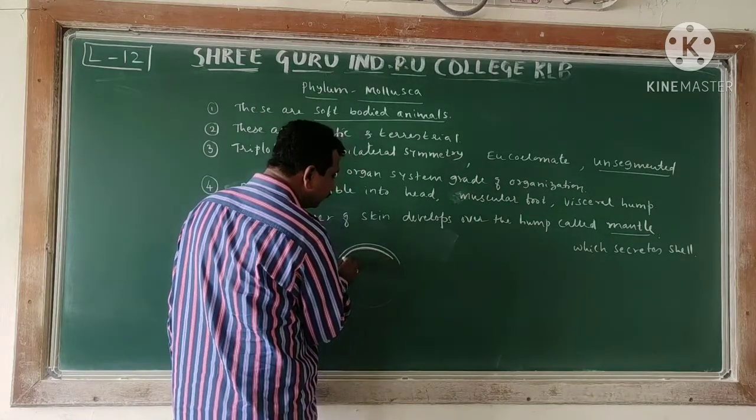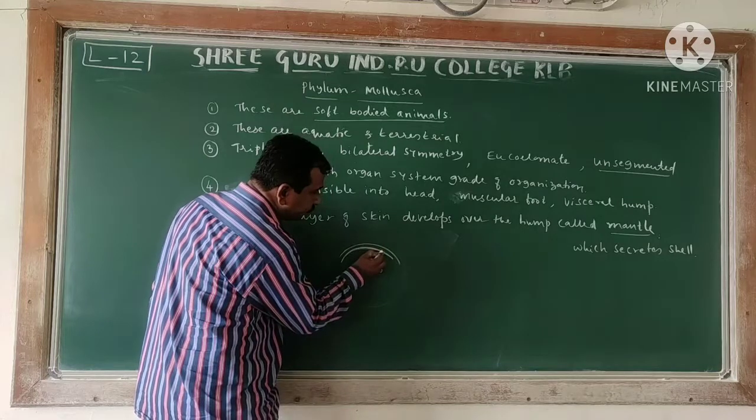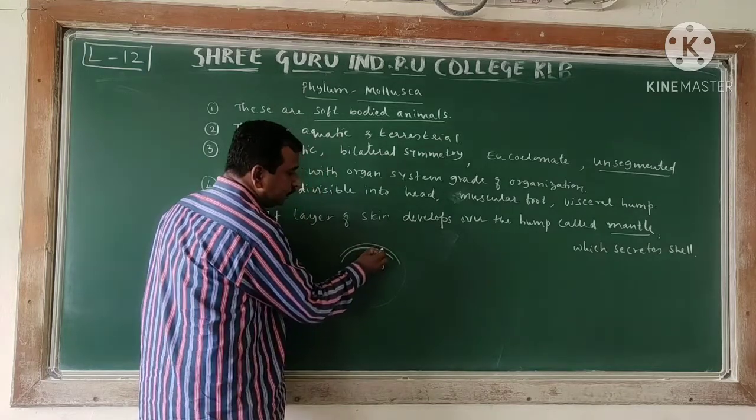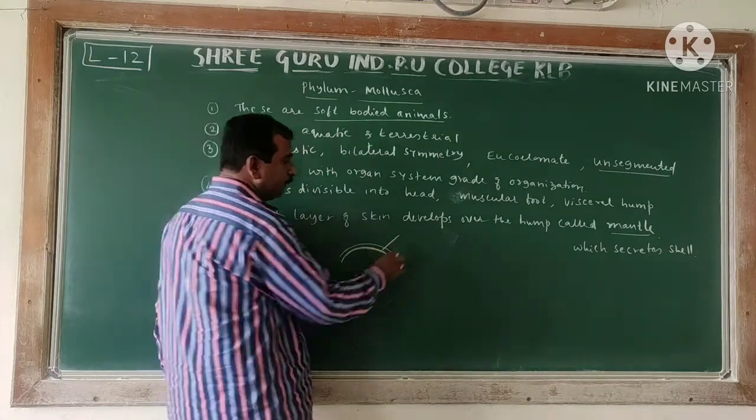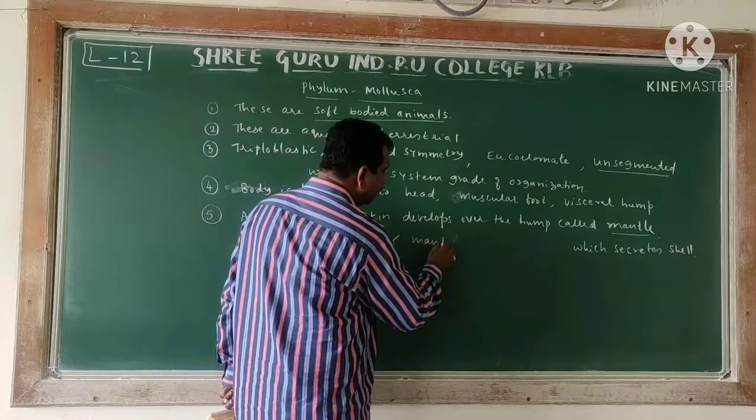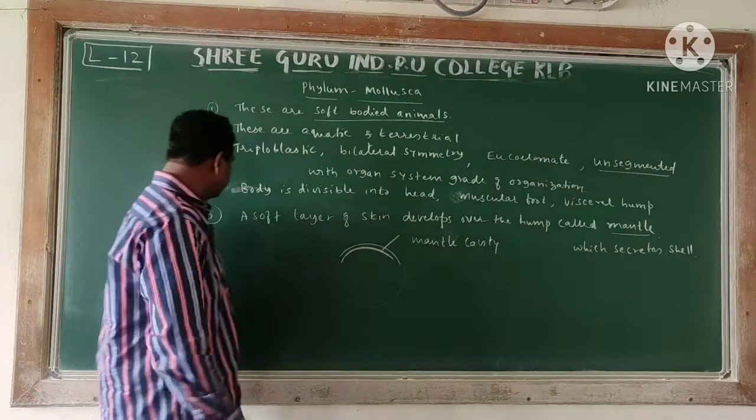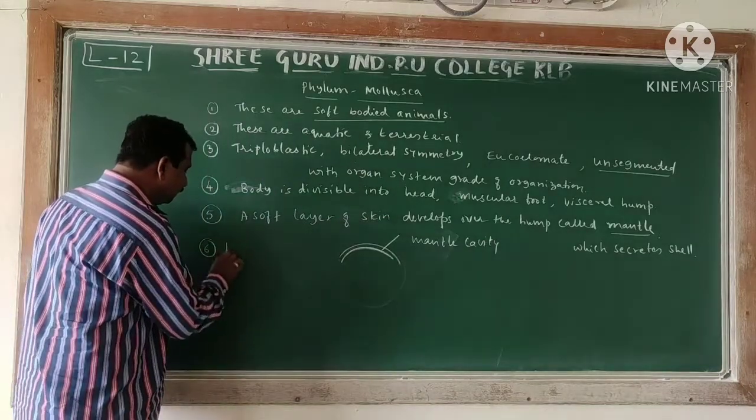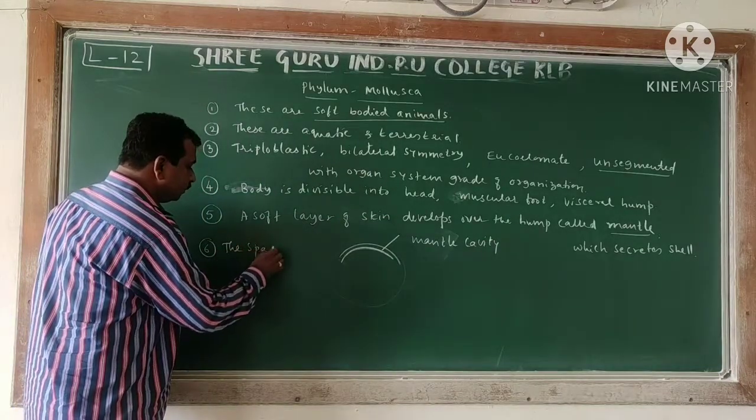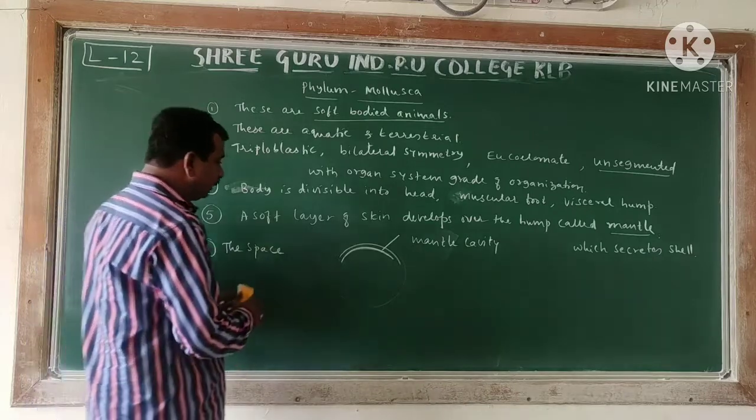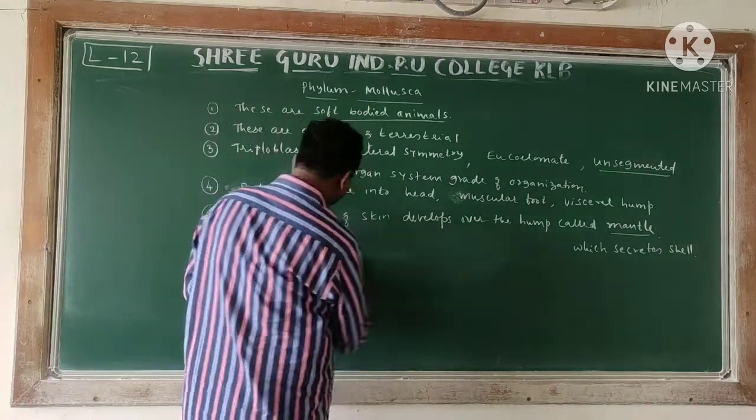Mantle which secretes the shell. The space between the hump and the mantle is called the mantle cavity. Next character, if you want, you can write down here: the space between the hump and the mantle is called the mantle cavity.